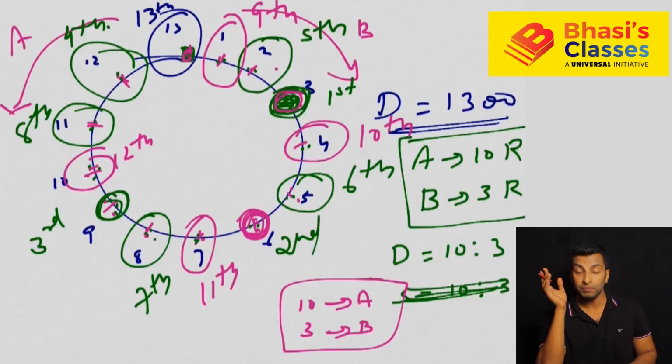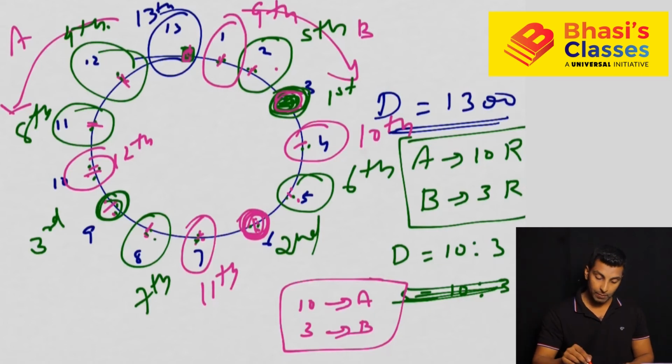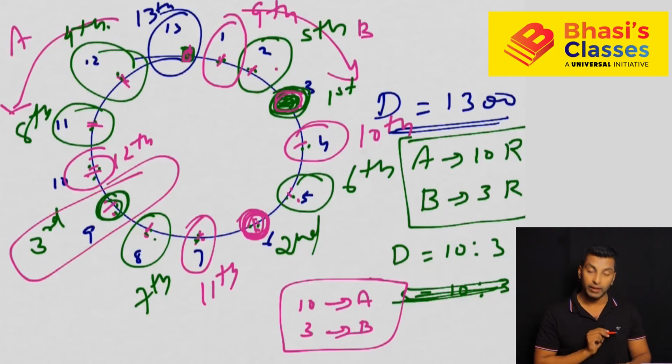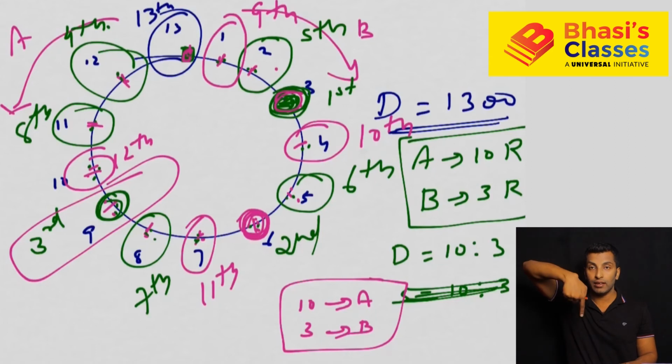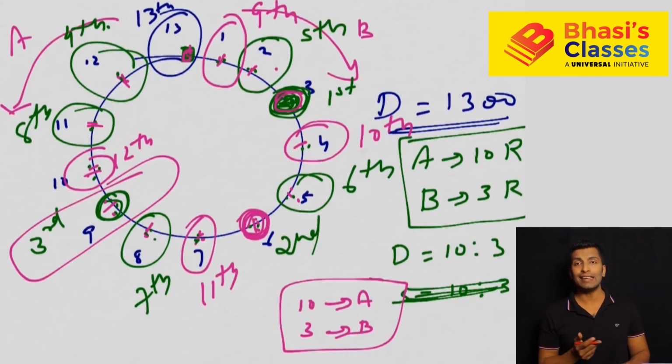Now it's very simple. If I ask you about the third meeting, where is it? This is the third meeting. So what is the distance covered by B? That is 900. So distance covered by A, we can calculate accordingly. That is 3000, because we know the total is 3900, 1300 into 3. And that you can anyway divide by using the ratio of speed or the distance which is given. But this is how you can visualize. Now I hope you understood it completely.